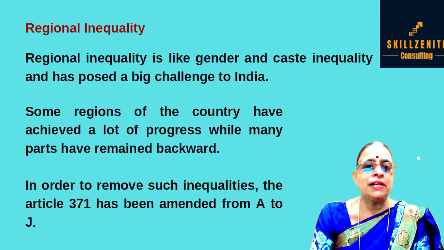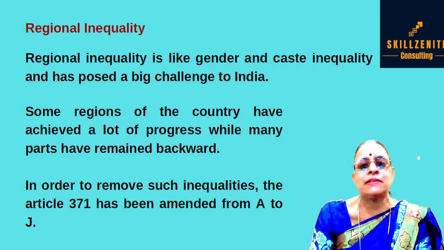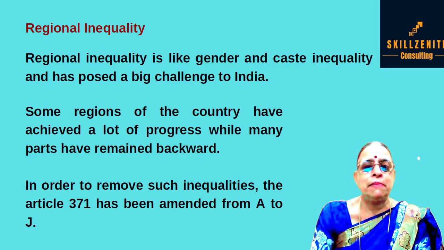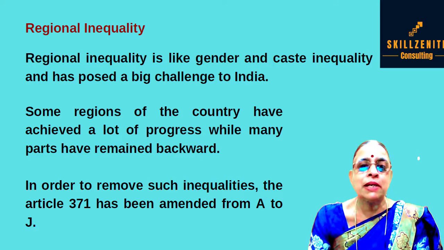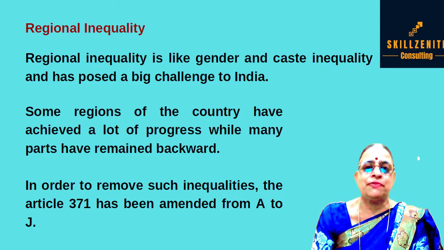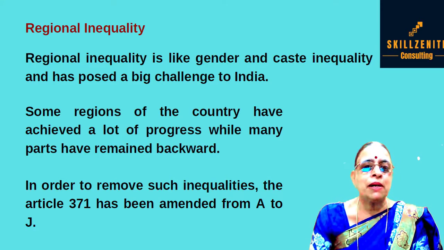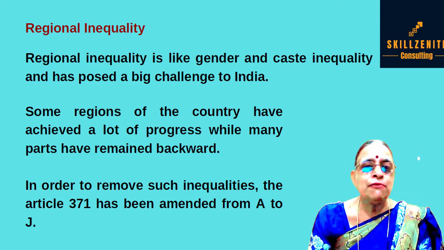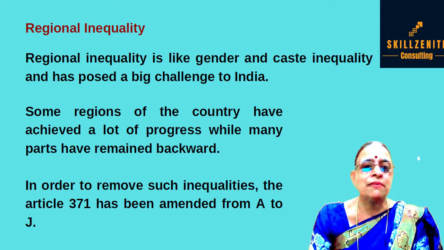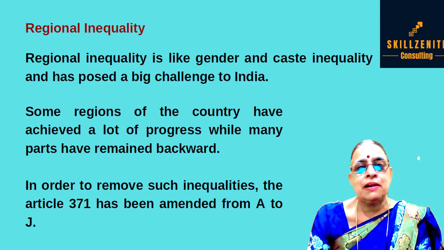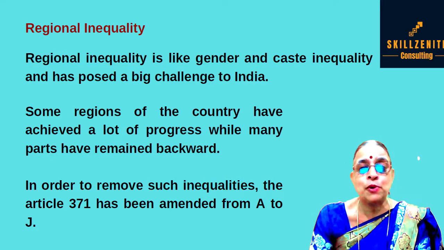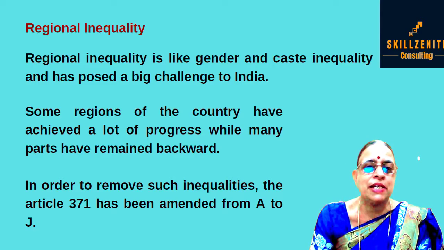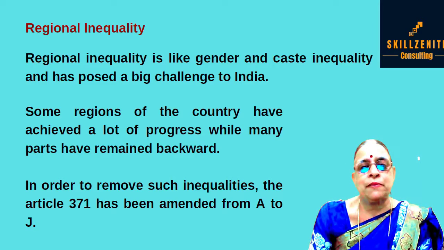Some regions of the country have achieved a lot of progress, while many parts have remained backward. If you study about the economic condition of all the states of India, you will have the information that some of the states are very well progressed, economically self-sufficient, but some of the parts or regions or states in India are still backward.